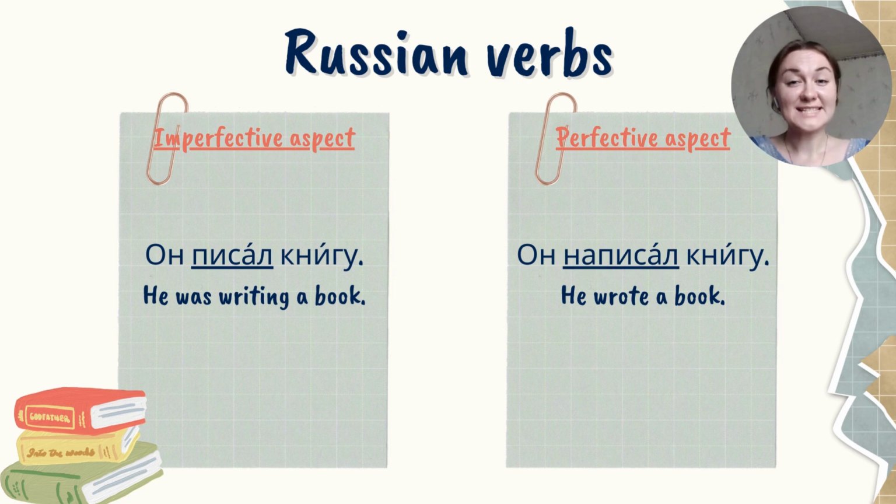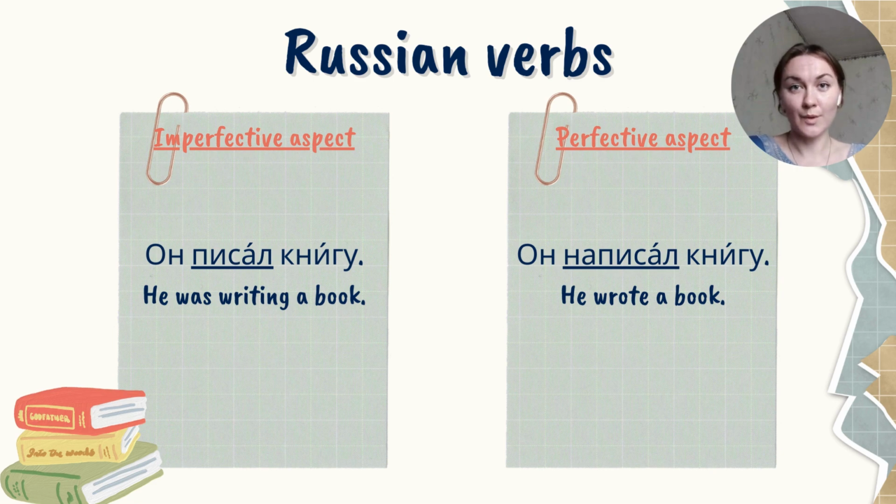For a better understanding, let's take a look at these two examples: imperfective aspect and perfective aspect. Он писал книгу. Он написал книгу. You can see that when we say он писал книгу, we emphasize the process. The action is named only. The speaker doesn't care what result will be.